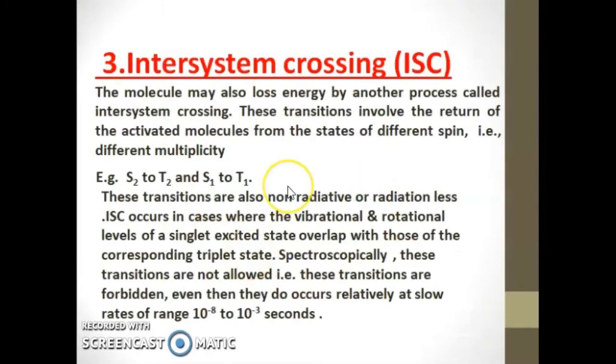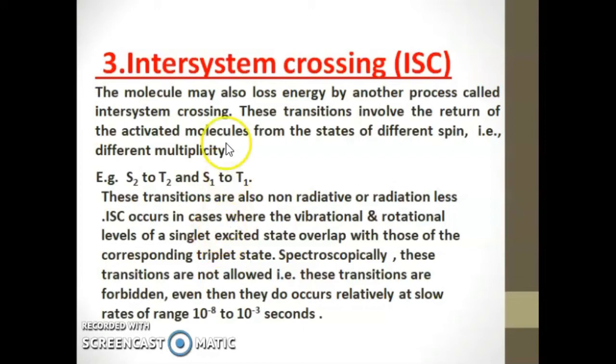This is a spin forbidden transition occurring between two different spin multiplicities, S2 to T2, S1 to T1. Quantum mechanically, this is a forbidden transition.